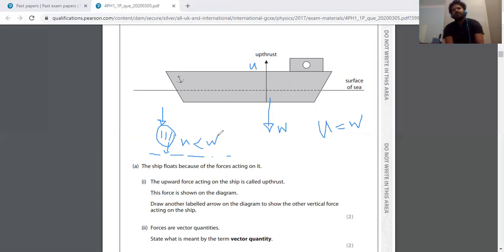If the weight of the object is greater than the upthrust, that object will sink through the liquid. If the weight of the object is equal to the upthrust force, that object will float.